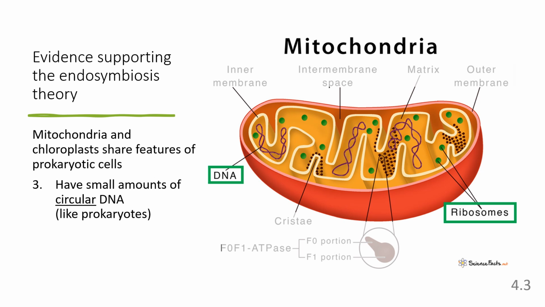You've probably heard of mitochondrial DNA, so you know that the mitochondria of our cells have their own DNA separate from the cellular DNA. This is another reason we think the mitochondria and chloroplasts were originally prokaryotic cells. They have their own DNA, but it is circular DNA, like that found in prokaryotes. Remember that the cellular DNA in eukaryotes is linear.